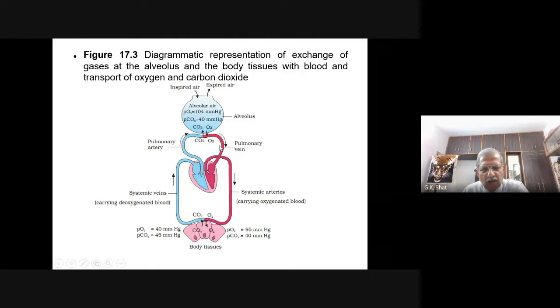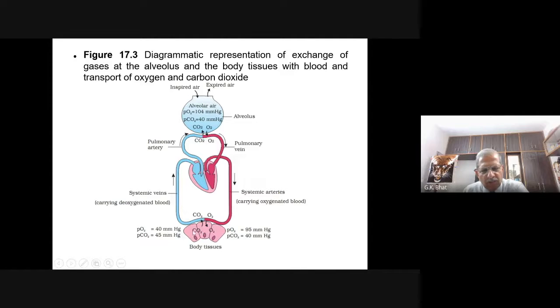Now the blood goes to the heart. From the heart, it is taken into the tissue. When it comes to the tissue, you can see that the partial pressure of oxygen in the blood capillary is 95, and the PO2 at the tissue level is 40. So from the blood vessel, the oxygen diffuses into the tissue. If you look at the partial pressure of carbon dioxide in the tissue, it is 45 mm of mercury, but in the blood vessel, it is 40 mm of mercury.